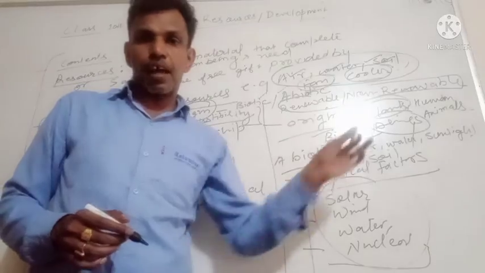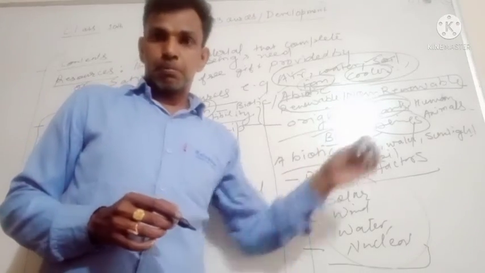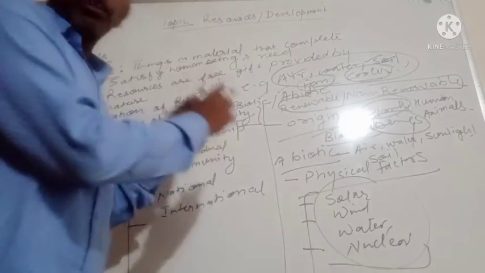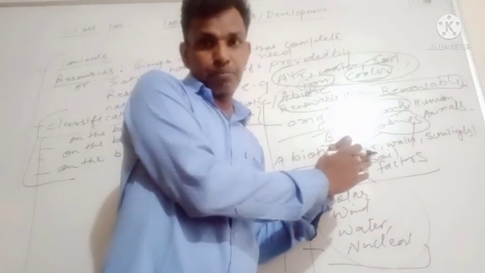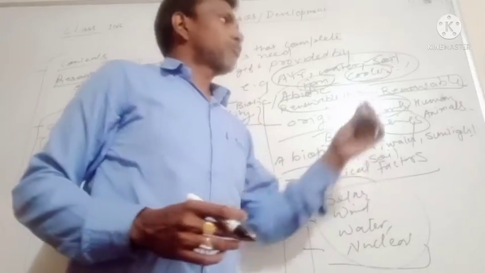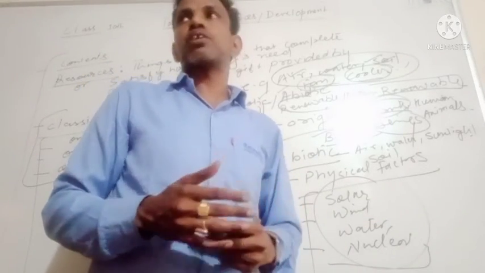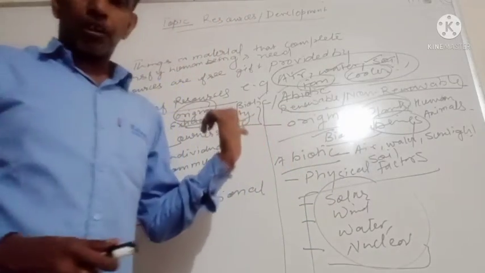Non-renewable resources have a limited stock. It causes pollution while using or burning. For example, most of the fossil fuels are examples of non-renewable resources.